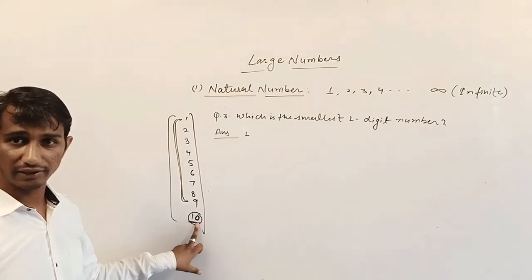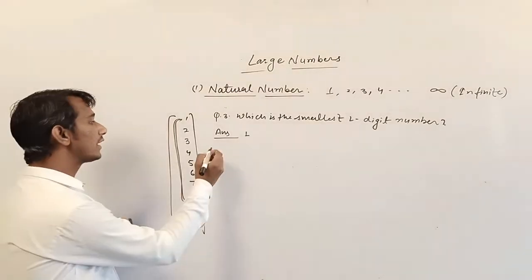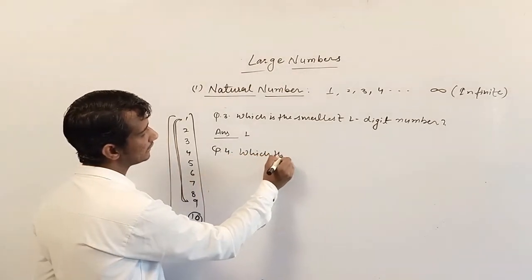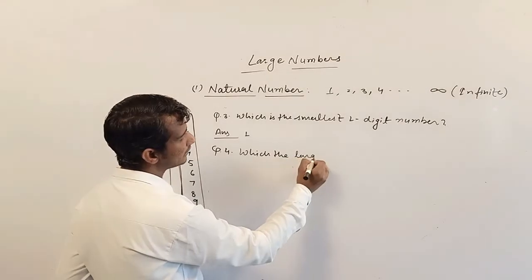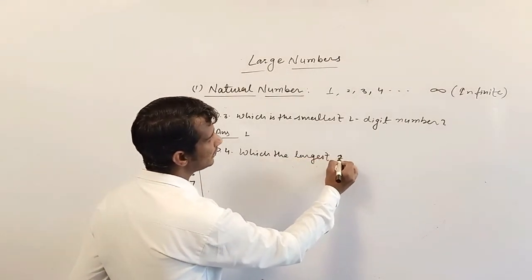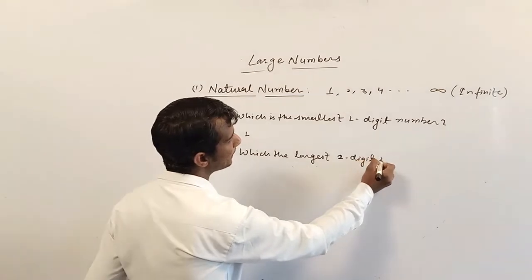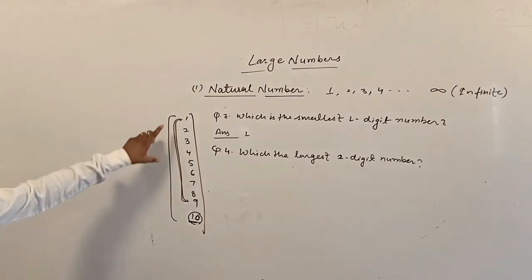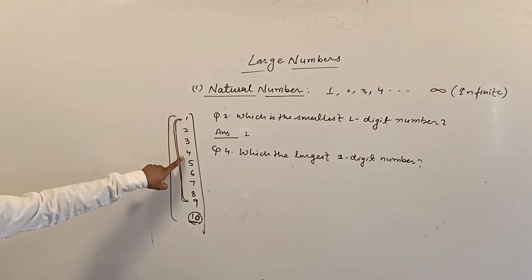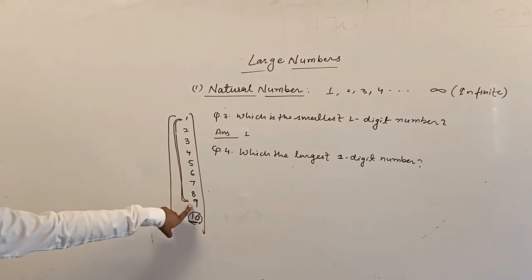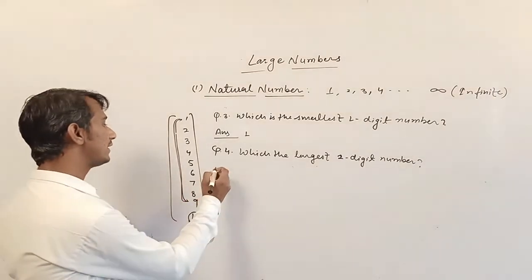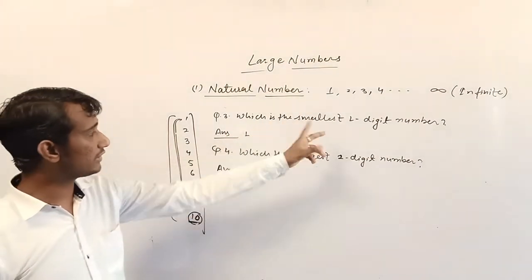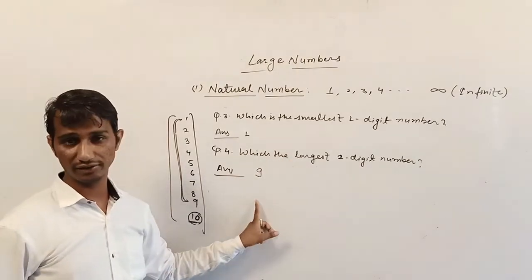Understand? Next one, question number 4. Which is the largest one digit number? According to counting, 1, 2, 3, 4, 5, 6, 7, 8 and 9 are one digit numbers. So we can write here the largest number is 9. Understand? So the smallest one digit number is 1 and the largest one digit number is 9.